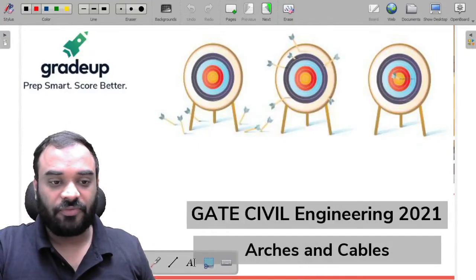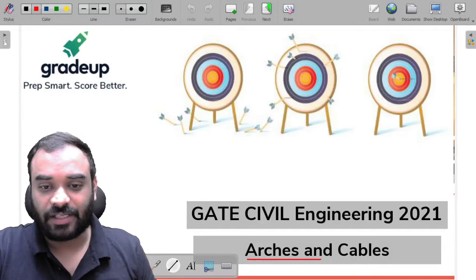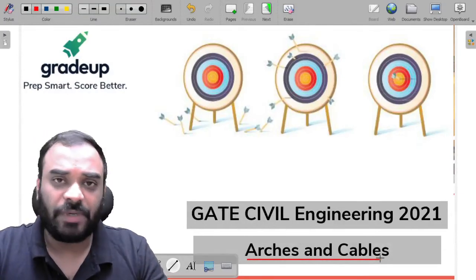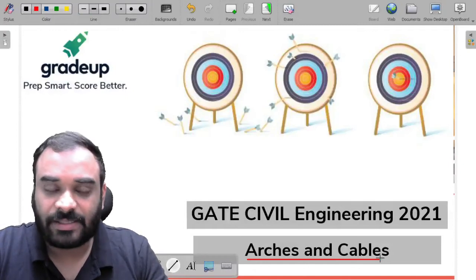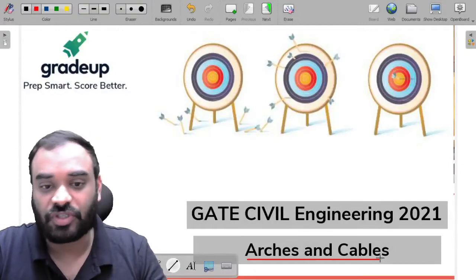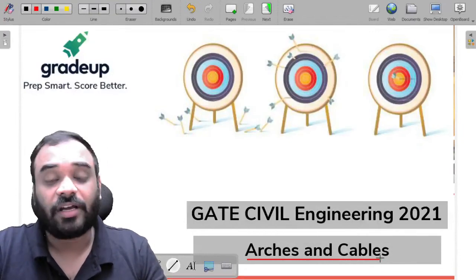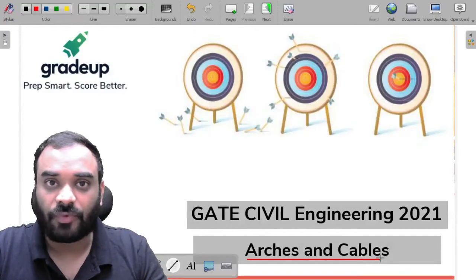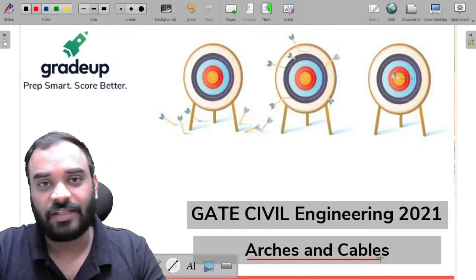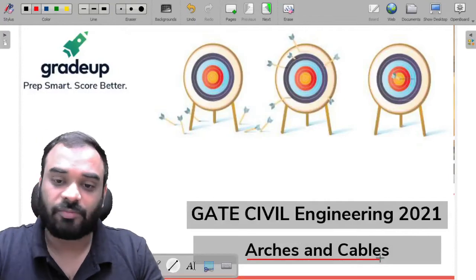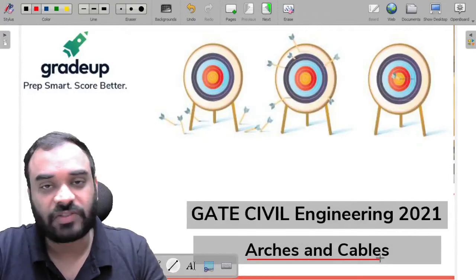So, my dear friends, today we will discuss arches and cables, the problems which are based on arches and cables. Again, this particular topic is very important for your GATE examination. Sometimes they may ask a question from arches or cables also, right? In the last few years, we have seen that cables are also important for your structure analysis. And this time, you know that the GATE will be conducted by IIT Mumbai, and it may be possible that you get a question from these types of topics.